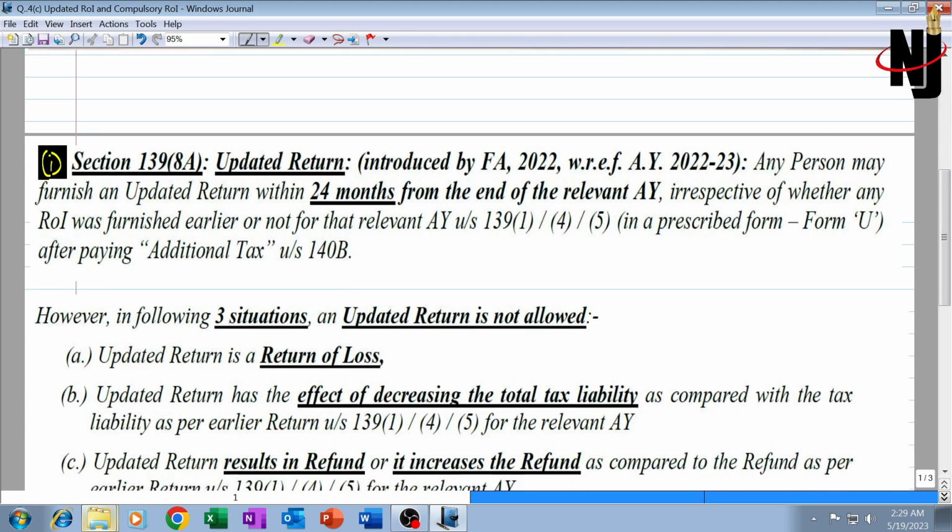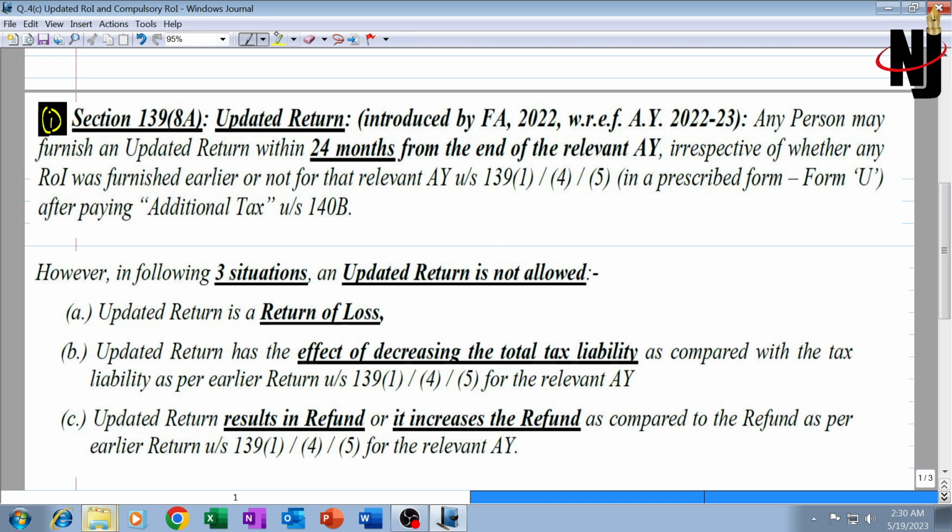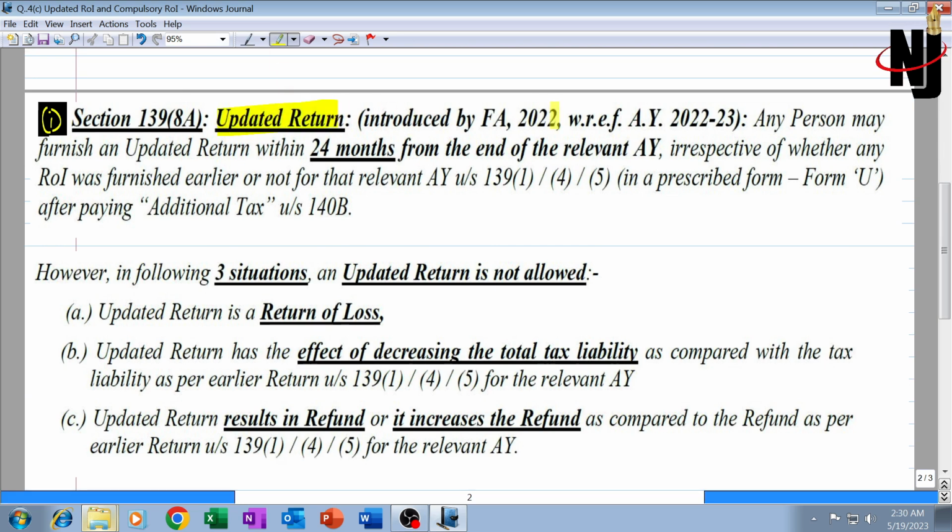It is on amendment. The answer is as per 139(8A), updated return introduced by Finance Act 2022 for AY 23-24 with retrospective effect from AY 22-23. It was introduced for this year but with retrospective effect from last year. You don't need to mention all these bracketed wordings. It says any person may furnish an updated return within 24 months from the end of the relevant assessment year, irrespective of whether return of income was furnished earlier or not for that particular relevant assessment year.